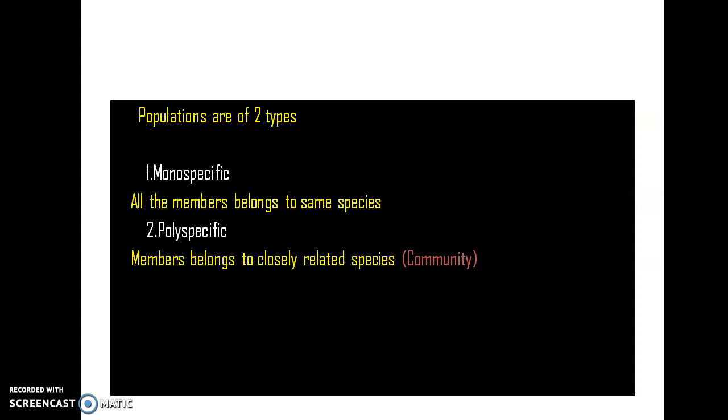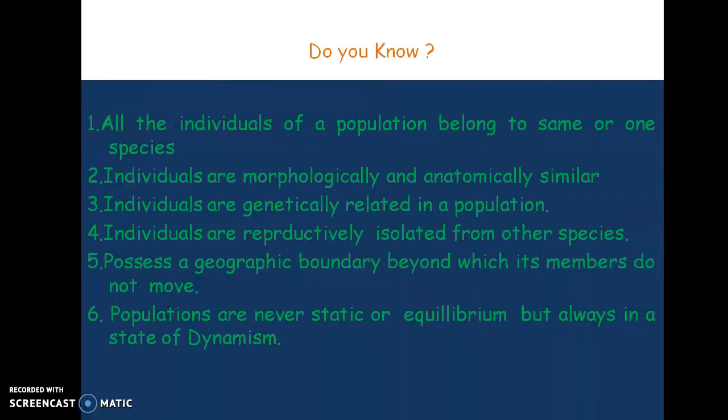And polyspecific means the members of this particular population consist of closely related species, not the same species, but closely related and looking similar. They are called polyspecific. And nowadays we can say that polyspecific can be attributed to what? Community. So these are the two different types of population.